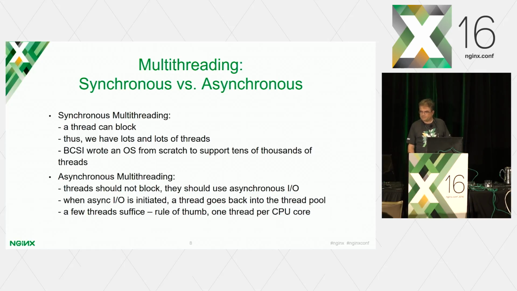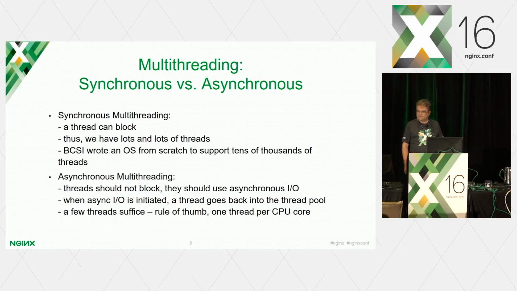And so on one of my former employers' Blue Coat systems, they wrote an OS from scratch to support tens of thousands of threads. I'm not making this up, right? It's called SGOS, and it supports whatever, 40,000 threads, because Linux doesn't. Linux does it theoretically, but it doesn't really dispatch them well, and it consumes too many CPU cycles just to dispatch them, right?